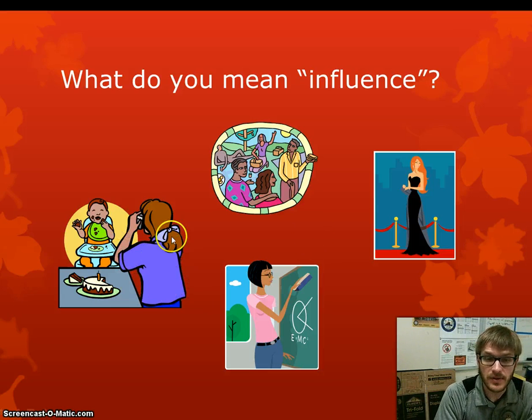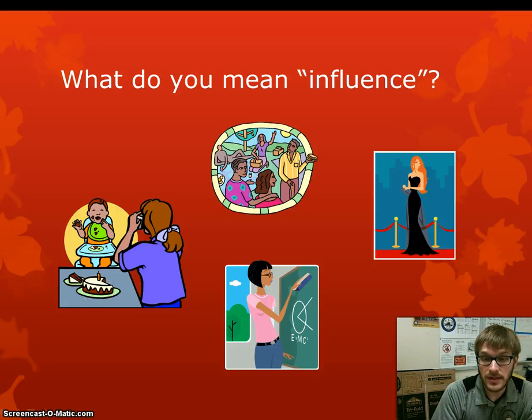All these people, you learn from them, you get ideas from them, you decide you want to be like them in some cases. With your friends, you may give in to peer pressure. From your teacher, you learn ideas. From a celebrity, you're like, man, I want to be like them. Your parents, you may not think about this, but guess what? They influence you a lot. They shape a lot of who you are.